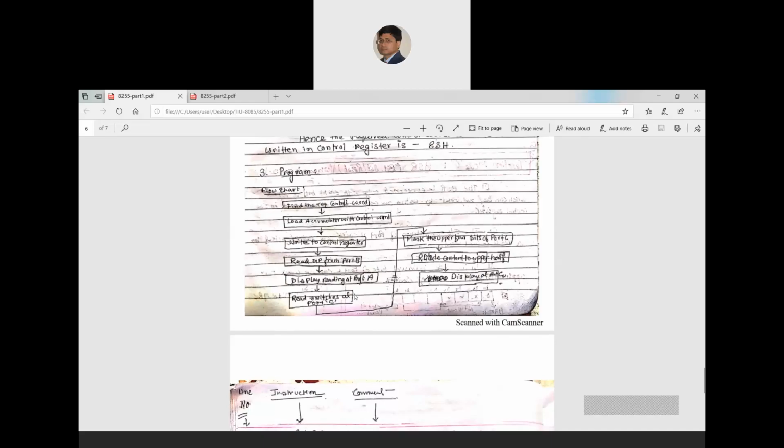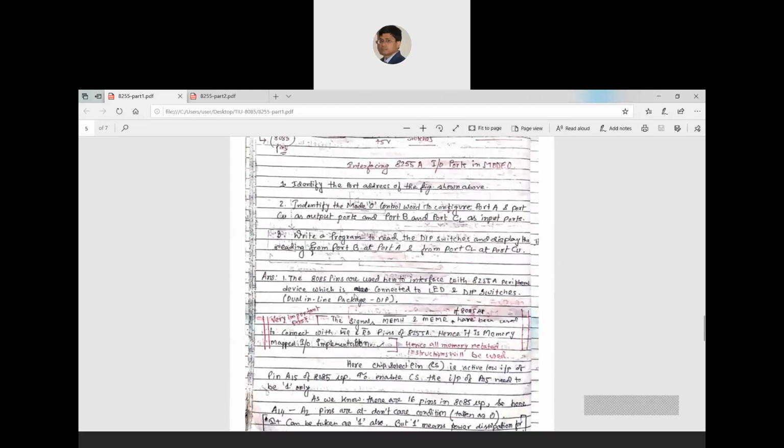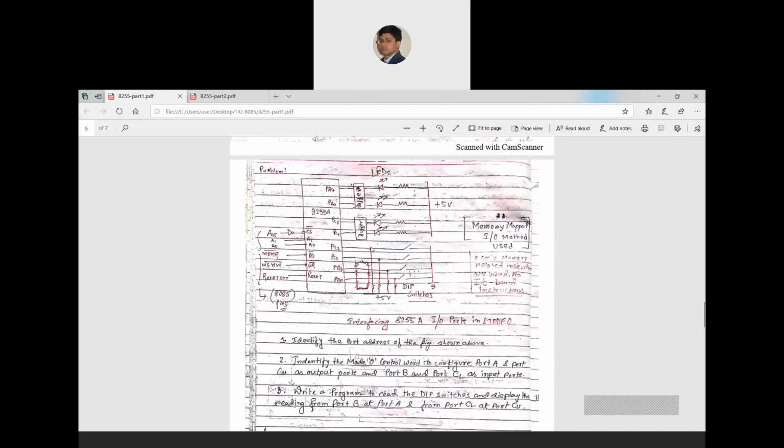Then I have to read the status, because port B is connected with the switches, so I have to read those pins and display the reading at port A. Then I have to read the port C content and mask the upper bits of port C. This is a little complicated, because when you read port B or port C, you are reading an 8-bit combination. Port C is connected to two devices: the upper half is connected to LEDs, the lower half to switches.